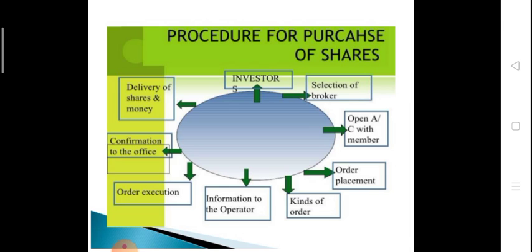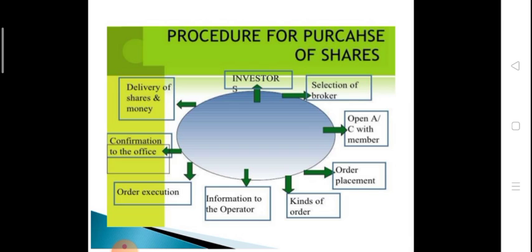Here is another example, the procedure for purchase of shares. First, the investor wants to invest in shares. He selects a broker, opens a demat account, and then places an order, specifying what type of order, such as shares or debentures of one company, second company, third company.